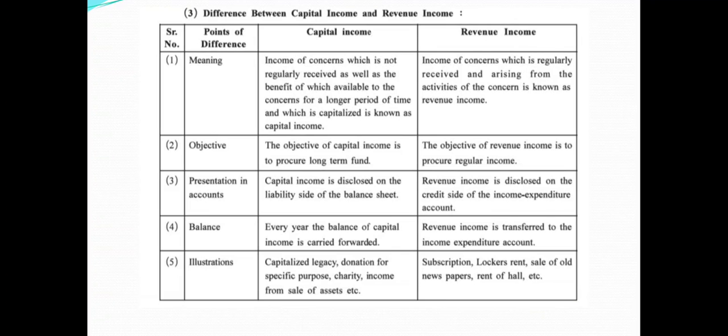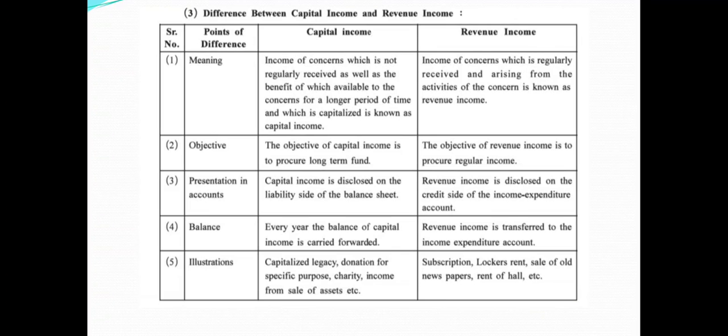Presentation in account: capital income is disclosed on the liability side of the balance sheet, whereas revenue income is disclosed on the credit side of the income and expenditure account, as discussed earlier. Balance: every year the balance of capital income is carried forward and the balance of revenue income is transferred to the income and expenditure account.